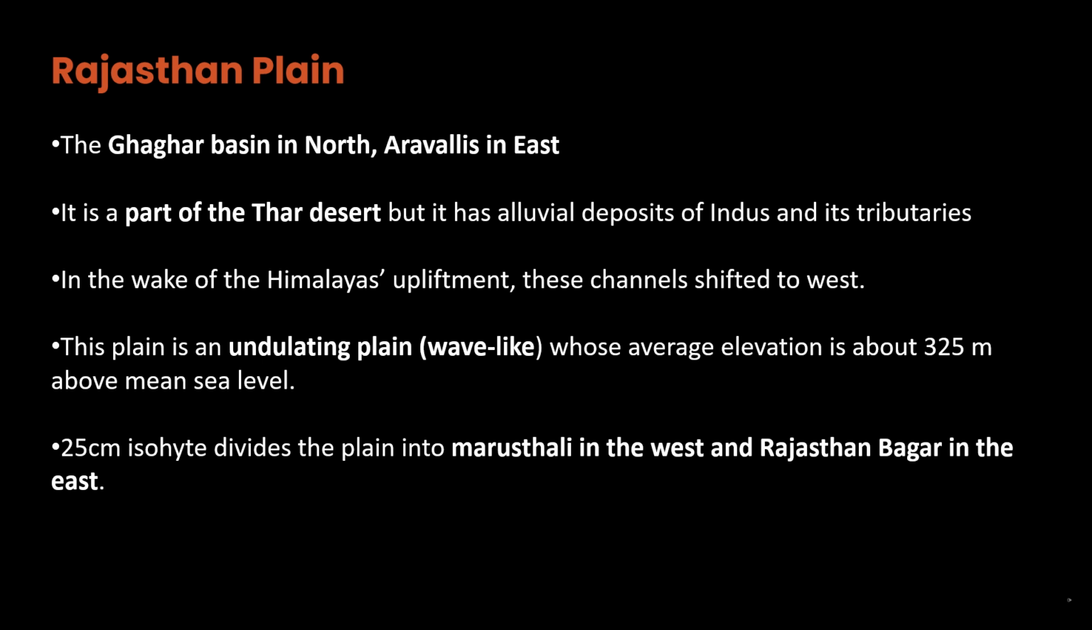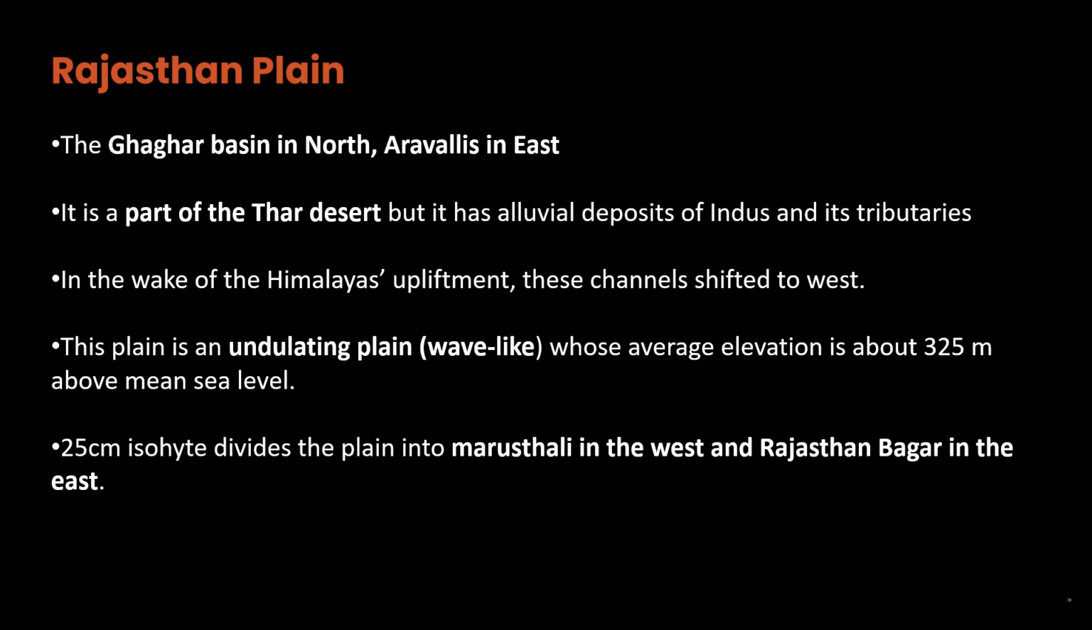Rajasthan Plain. The Ghaggar Basin is in the north, and the Aravallis in the east. It is a part of the Thar Desert, but it has alluvial deposits of the Indus and its tributaries. In the wake of the Himalayan upliftment, these channels shifted to the west. This plain is undulating, wave-like, with an average elevation of about 325 meters above mean sea level.